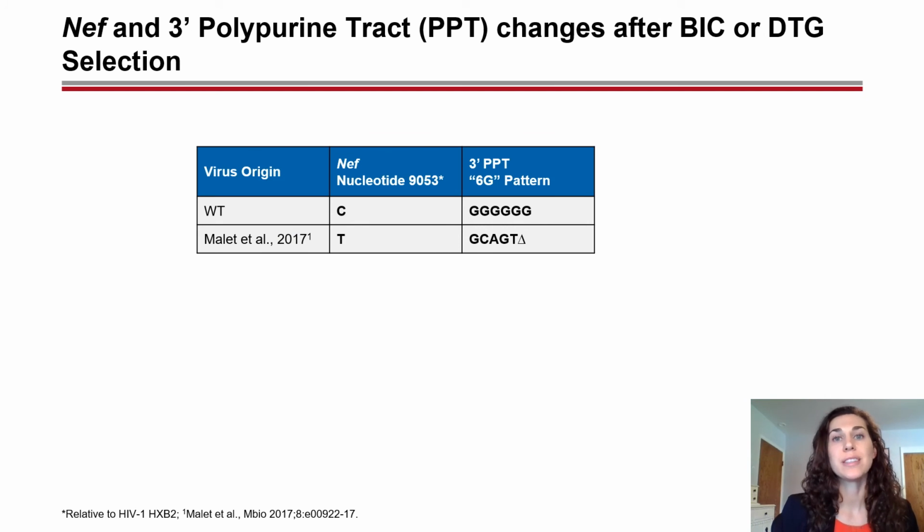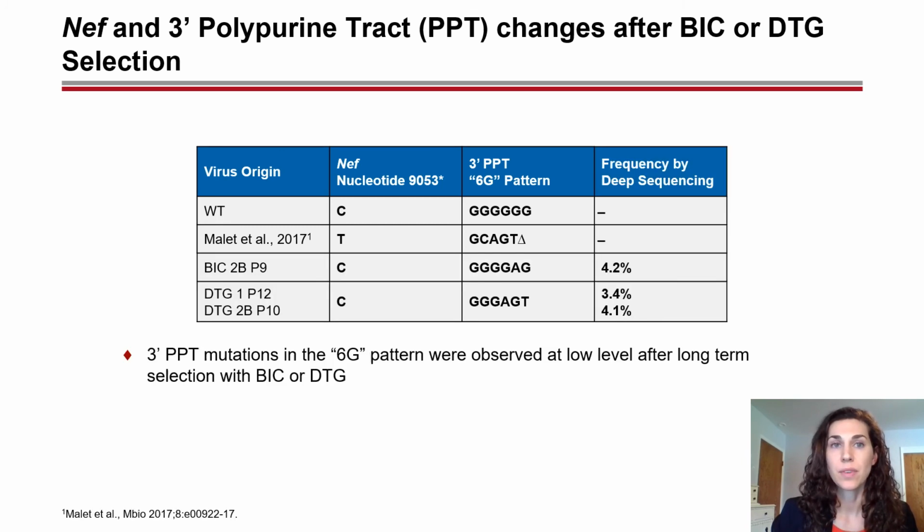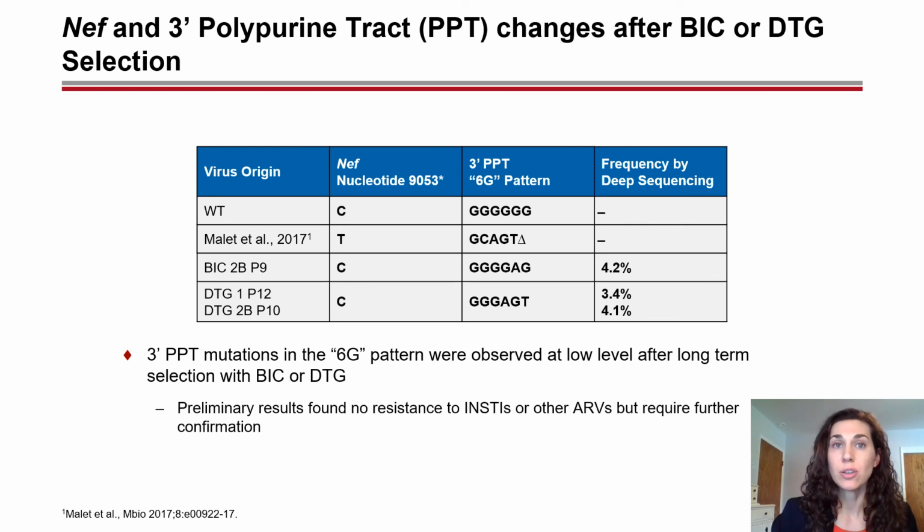Finally, we also sequenced the NEF gene in all of the BIC and DTG selections, because Malet et al. in 2017 described changes in NEF, notably the 3' polypurine tract, that resulted in high-level resistance to all INSTIs. We did see 2 changes in the 6G pattern of the PPT in 3 selections at low level. We built these mutants, including the original one described by Malet, and preliminary results found no resistance to INSTIs or any other antiretroviral drugs tested. But this requires further confirmation.